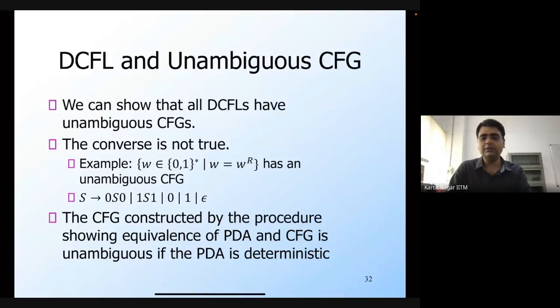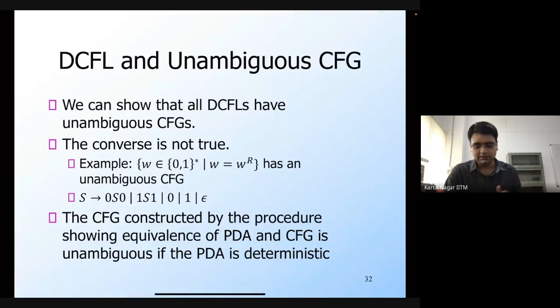Yeah, so the way that we show that all DCFLs have unambiguous context-free grammars is basically the procedure that we just saw in the last lecture, to show the equivalence between PDAs and CFGs. Given a PDA, we constructed a context-free grammar.